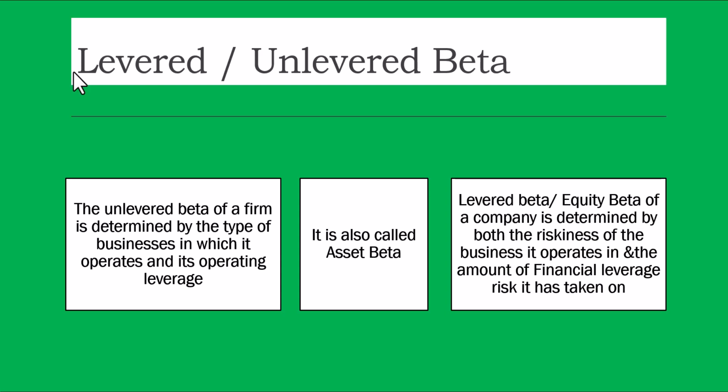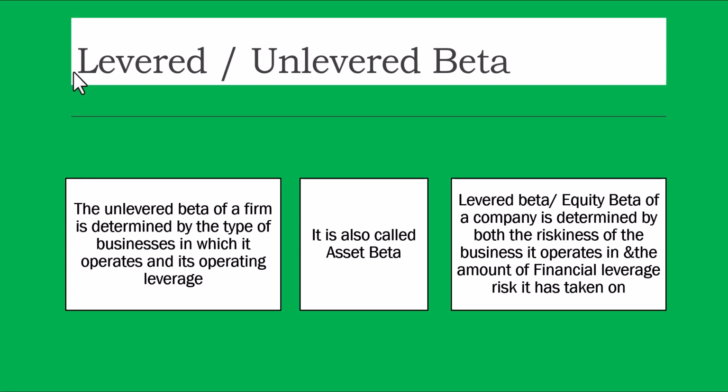The unlevered beta of a firm is determined by the type of business in which it operates and its operating leverage. It is also called asset beta. Hold on. Now, there is something called asset beta or business beta. The same thing. Asset beta or business beta. They depend upon the type of business. Each type of business has its own operating leverage. Some companies have high fixed costs, some have low. So the type of business and operating leverage can be clubbed together because we can't distinguish it from the business, because it's part of the business. So it is called asset beta.